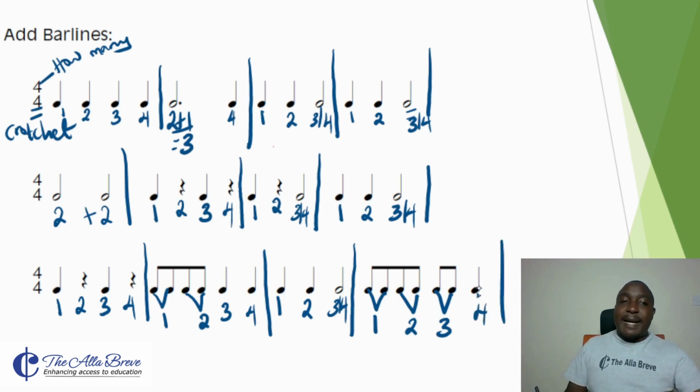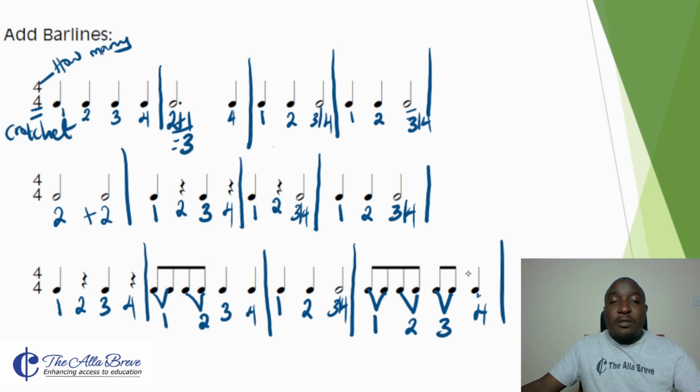We draw a bar line. So that's how you can be asked to find or to fill bar lines in a given sample of melodies or certain rhythms.